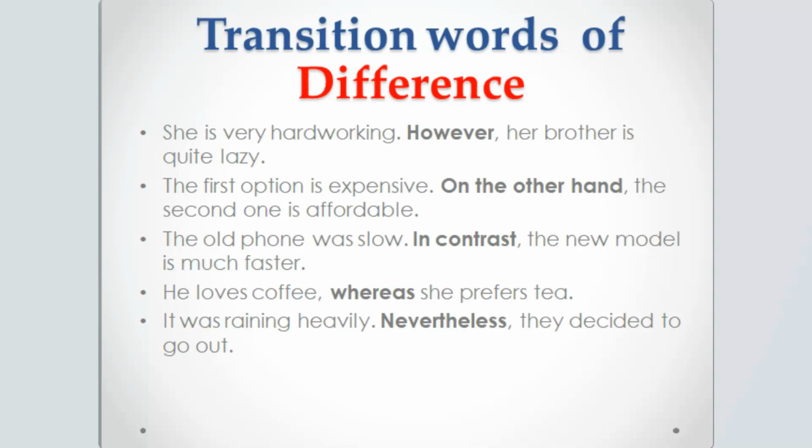She is very hardworking. However, her brother is quite lazy. Now, the first option is expensive. On the other hand, the second one is affordable. The first option is expensive, and the transition phrase "on the other hand" is used to make a difference with the other sentence. So the second one is affordable, but the first option is expensive. The transition phrase "on the other hand" has marked the difference.